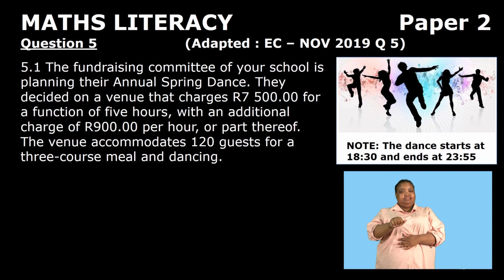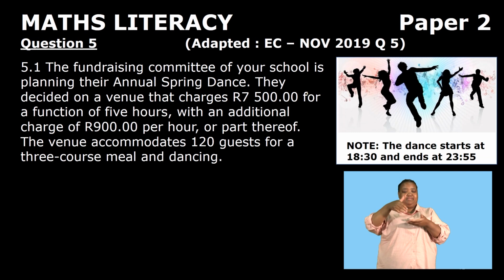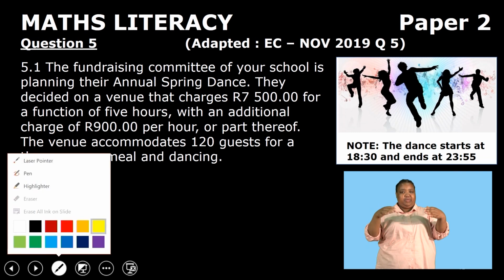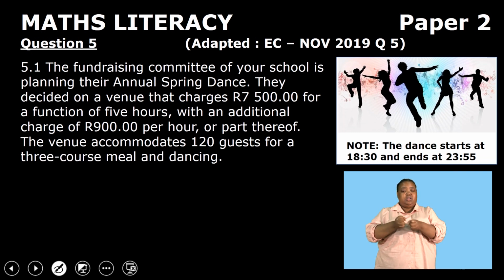Now let us continue by looking at our questions, of which it's going to be question 5. Looking at this example, it is adapted from the Eastern Cape, November 2019, question 5. The fundraising committee of a school is planning their annual spring dance.